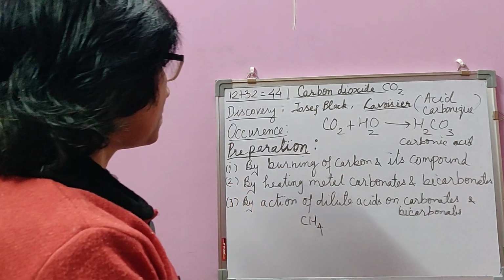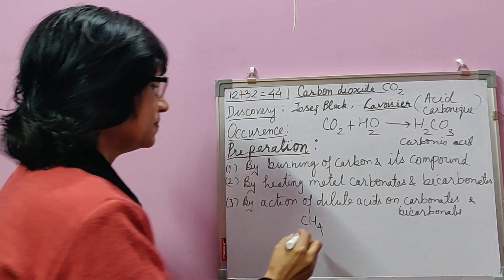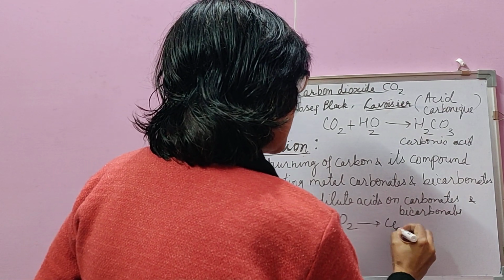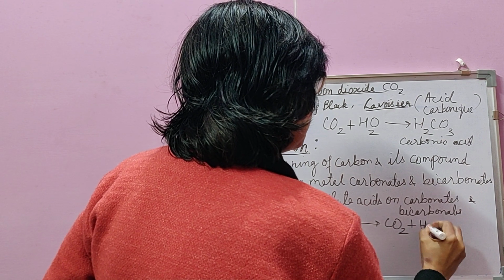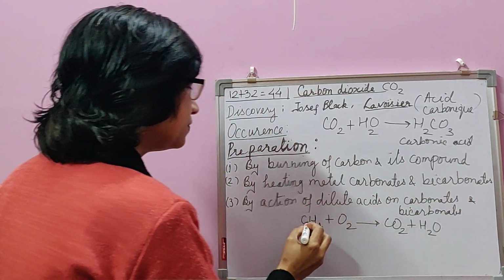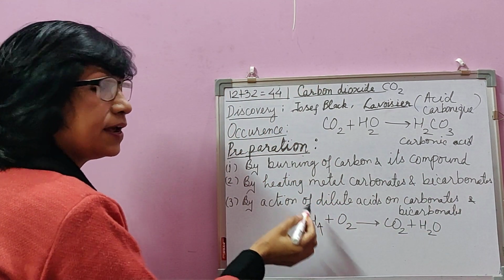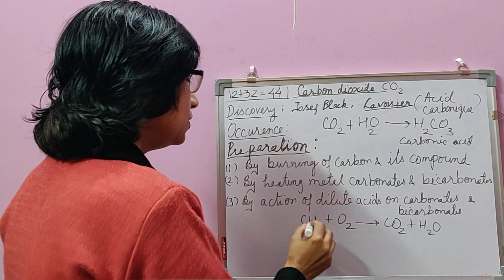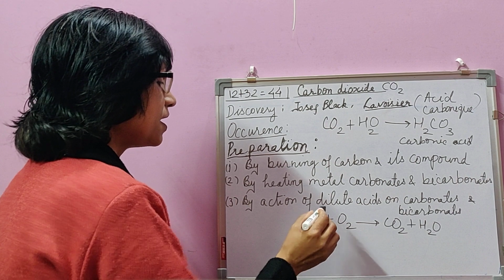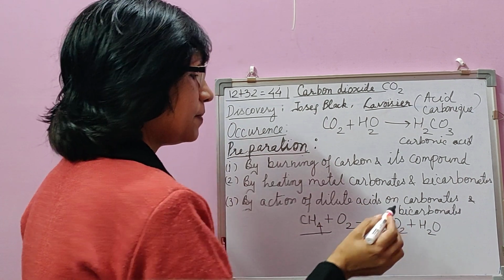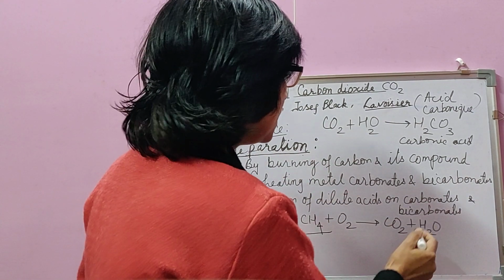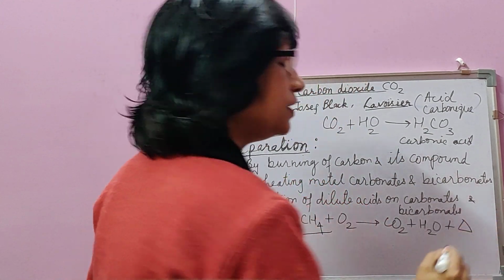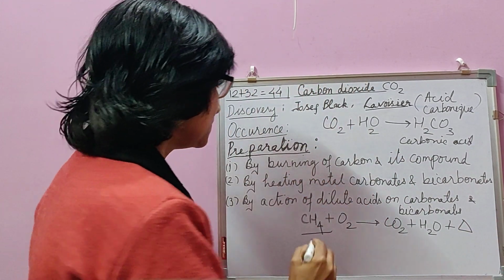I give you one example, methane, a hydrocarbon. When it burns, it forms carbon dioxide along with water. Most of the fuels have carbon and hydrogen. Some of the fuels may have oxygen as well. So whenever any fuel containing carbon burns, it forms carbon dioxide as one of the components. The other is water, along with production of lots of heat and light.